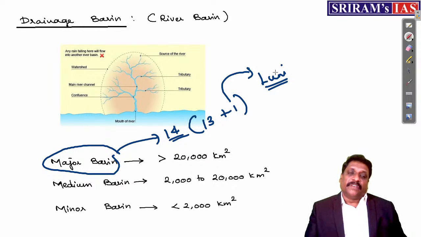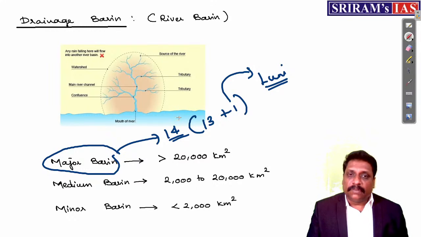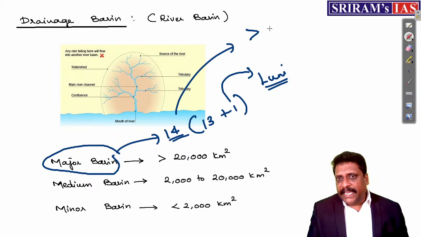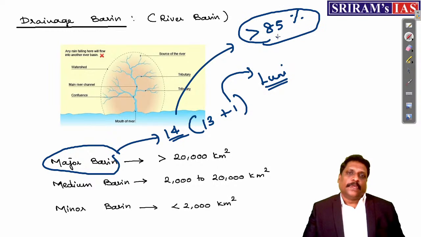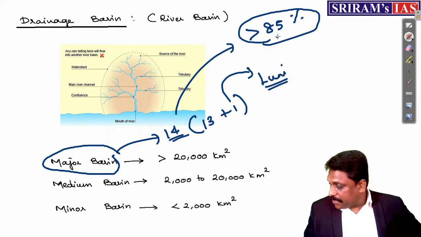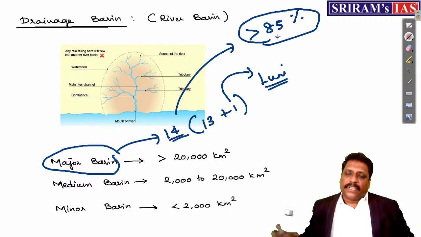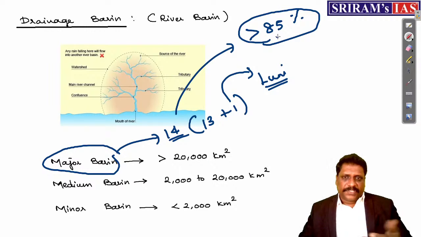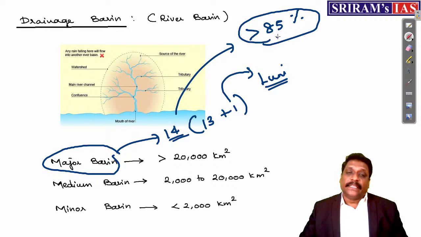Right? Now, my dear friends, these 13 or 14 river basins alone drain more than 85% of the Indian landmass. More than 85% of the Indian landmass it drains. So somewhere I can understand, right? Somewhere less in number, but more in the area that is covered.